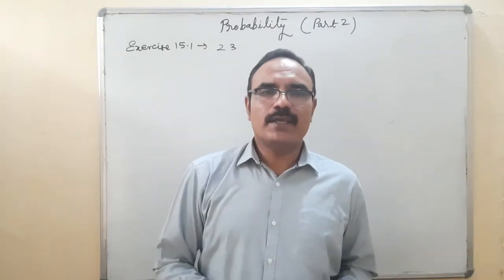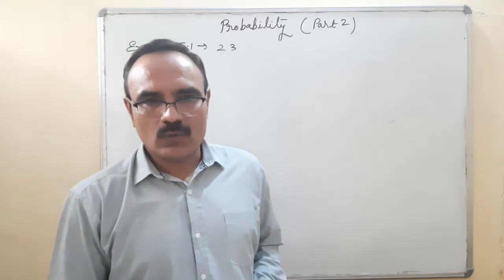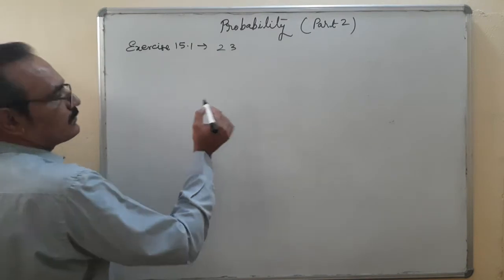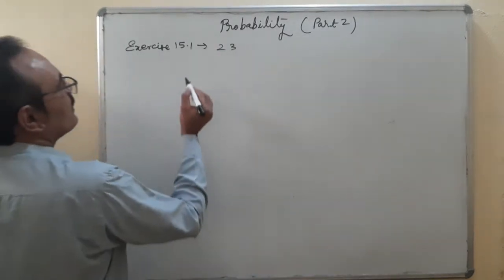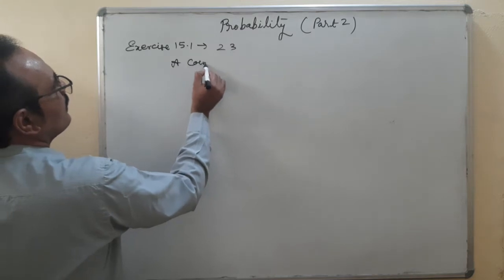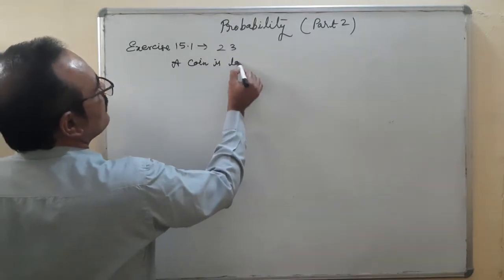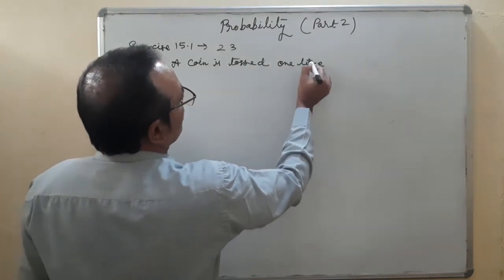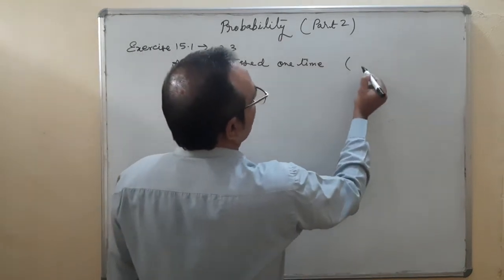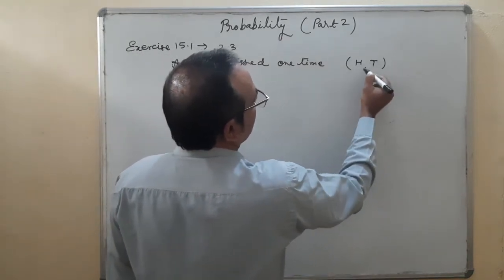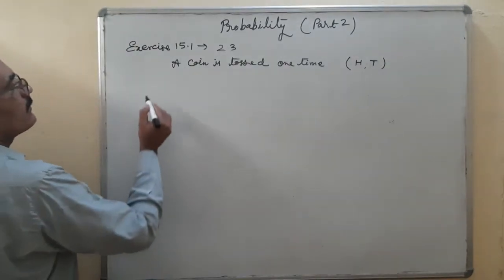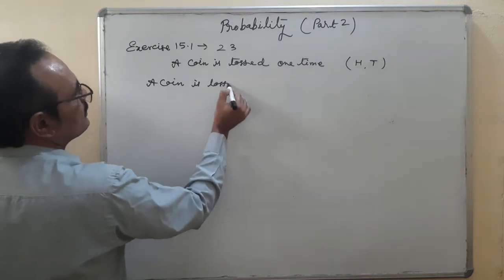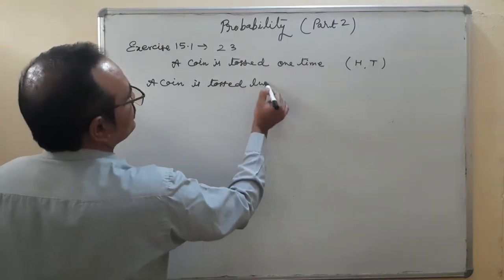So first of all, I am making all the outcomes when a coin is tossed 3 times. I am making the total sample space now. A coin is tossed 1 time. Possible outcomes: head and tail. A coin is tossed 2 times.